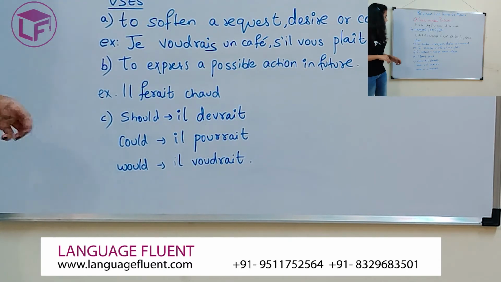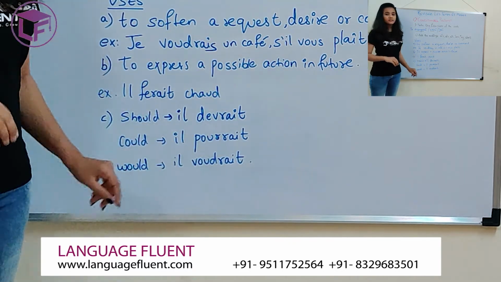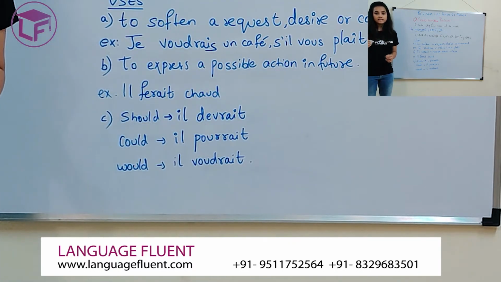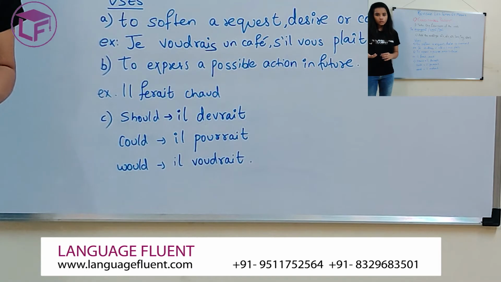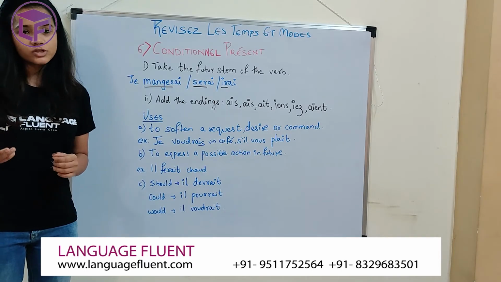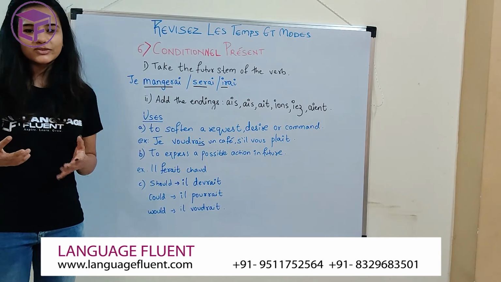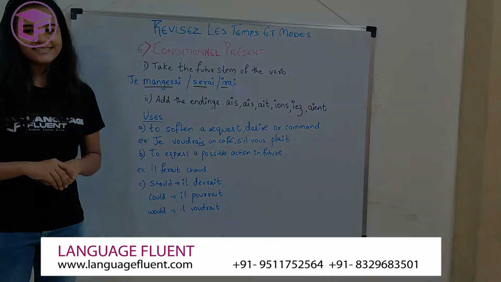Should, if you see, devrait comes from devoir, which means to have to. Could is pourrait, which is made from the verb pouvoir, to be able to. And would is made from the verb vouloir, which means to wish, to want. That's why it becomes voudrait. Let's look at the next tense.